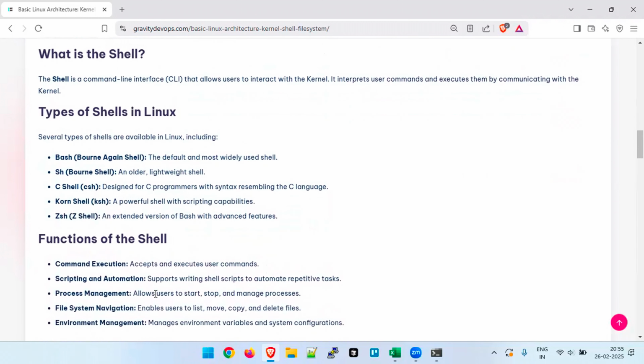So let's talk about some functions of the shell. You can do command execution with the shell, you can write scripts, you can do automation with it, and you can manage processes. You can start, stop, and manage those processes as well. Then you can navigate to files and folders, and you can list, move, copy, and delete those files. Then you can do environment management as well, like managing environment variables and system configuration.